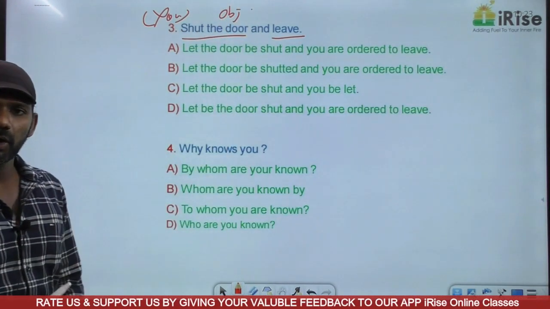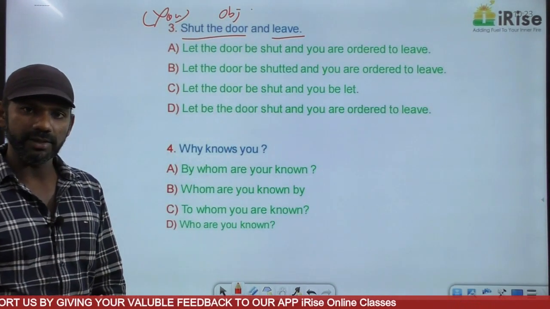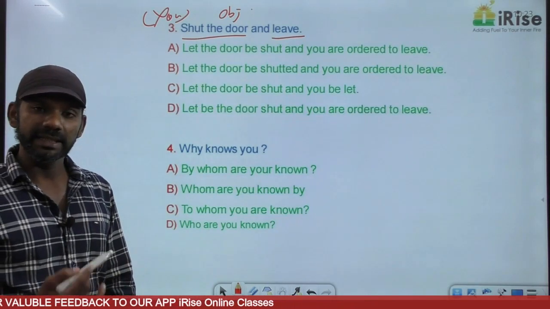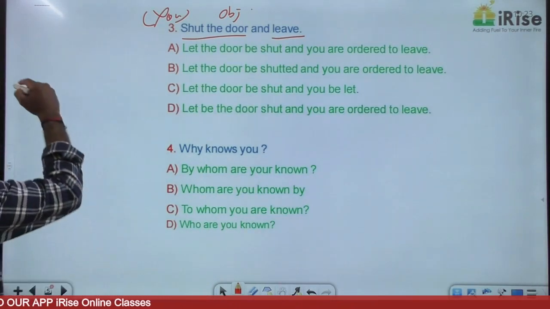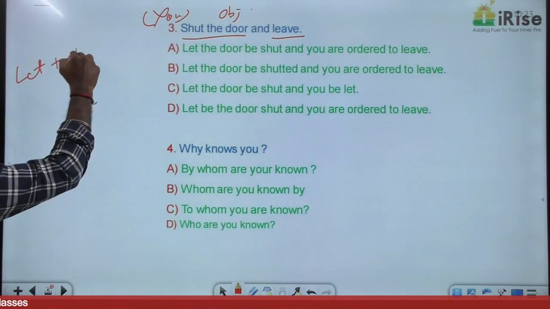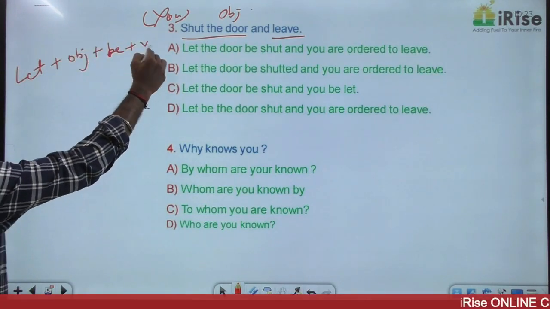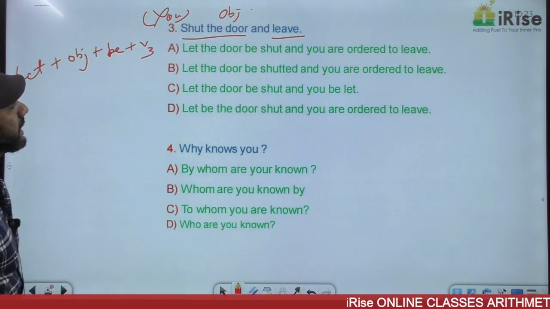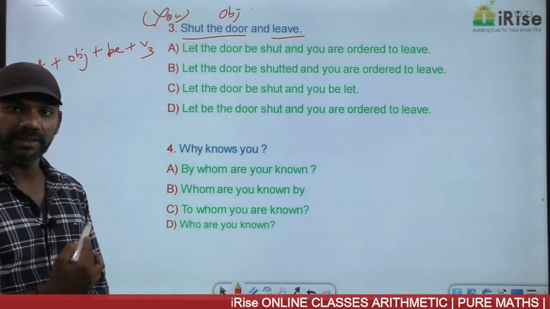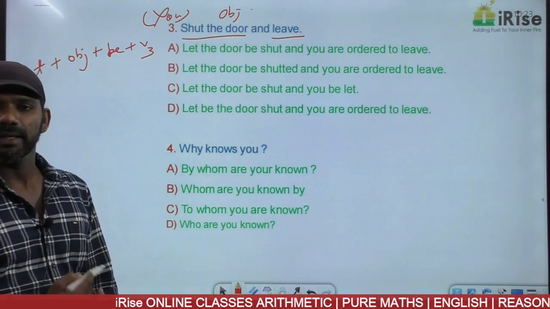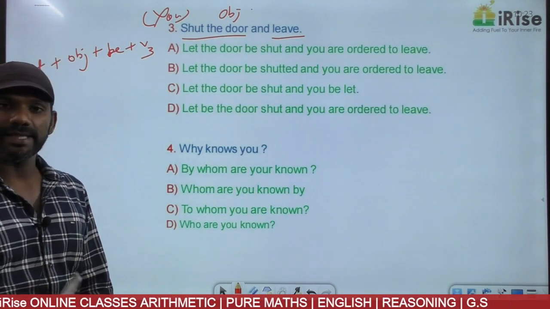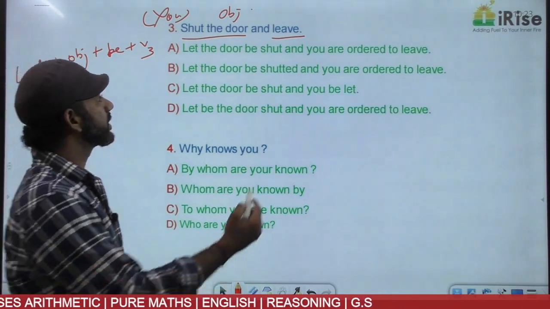In the case of an order in the active voice, if the object is given, in the passive voice, the sentence must be in the structure let plus object plus be plus V3. So the first order must be in this form. Come to the second one, leave. Leave is a second order. The object is not given.